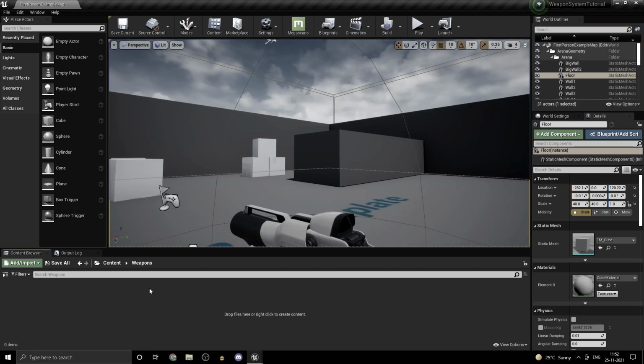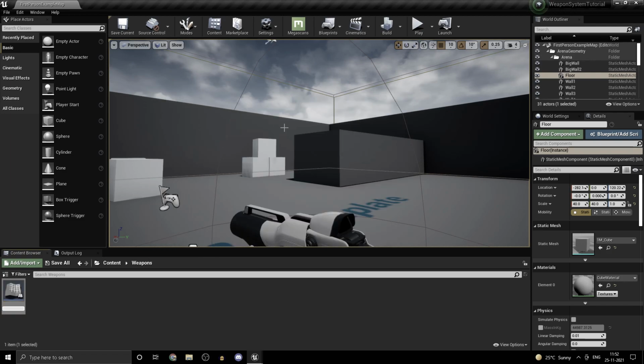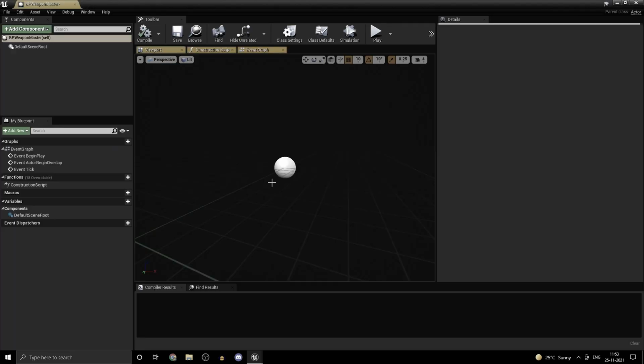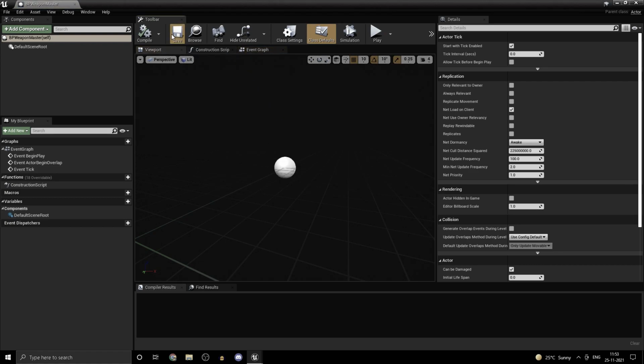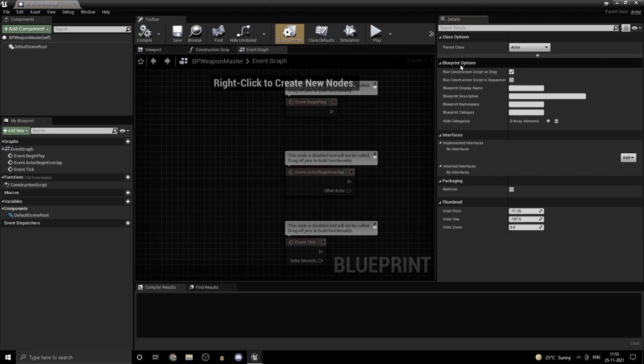The template gives us nothing much to start. It's just a weapon. So now let's create our own class. Create a new blueprint class of type actor, and we'll be calling this weapon master. And just for our reference, let's prefix that with BP so we know it's a blueprint class. So open that up. Now this is going to be the base class, or the parent class, as some of you might recognize it, for all the weapons that we'll be having in our game. Right now it's parented to actor, and this is exactly what we want.